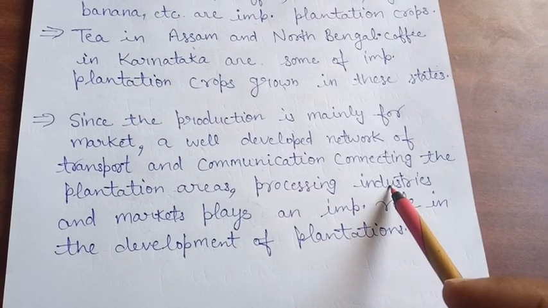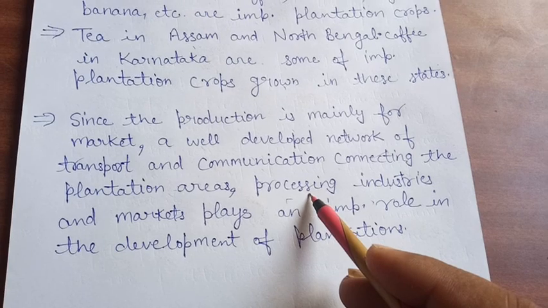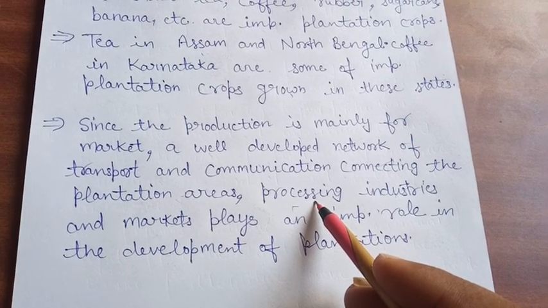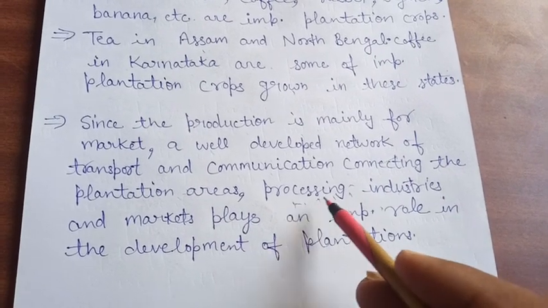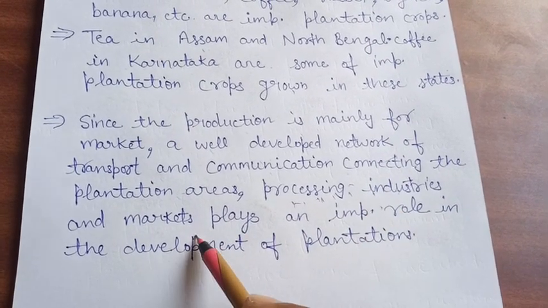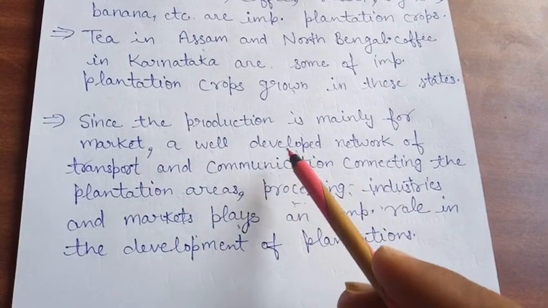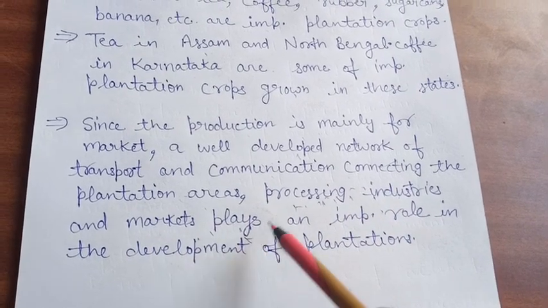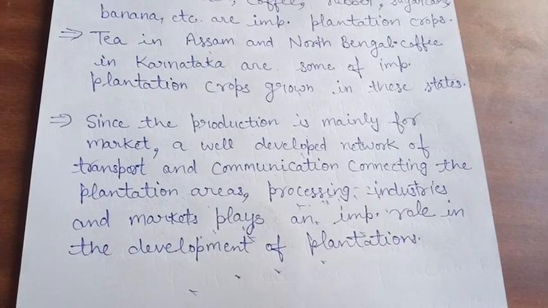We also need processing industries. If we do not have any industries and we have grown the products, then nobody will purchase our products. We also need markets. These factors: transport, communications, processing industries and markets play an important role in the development of plantations.